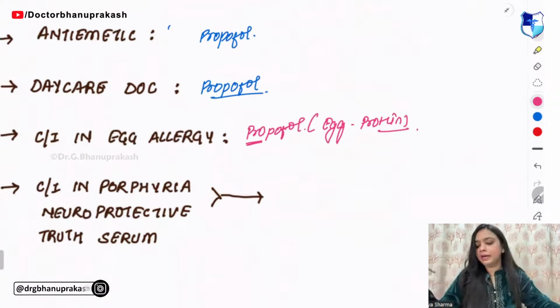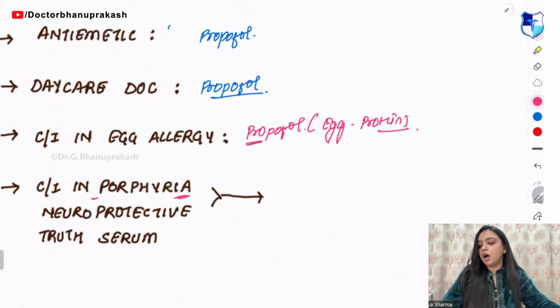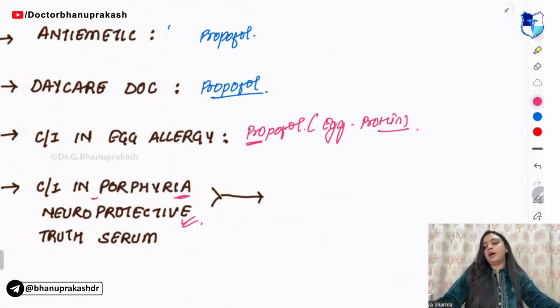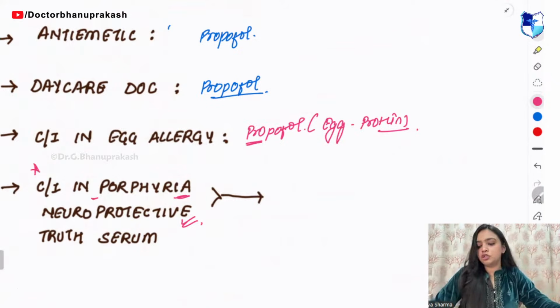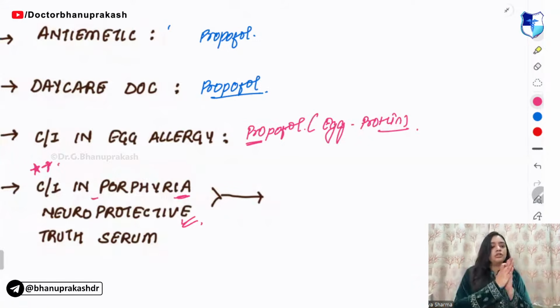Next, tell me guys, which one is contraindicated in porphyria? It is neuroprotective and it is truth serum. This is a chocolate question. I'm waiting for your answers. Which one is used?